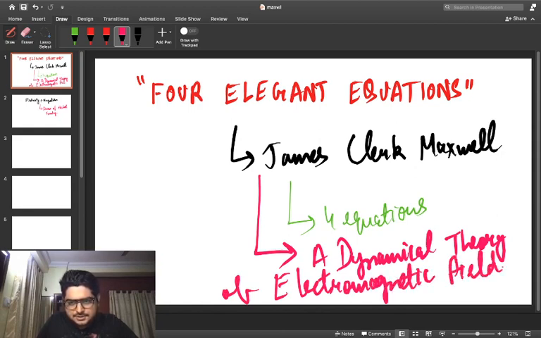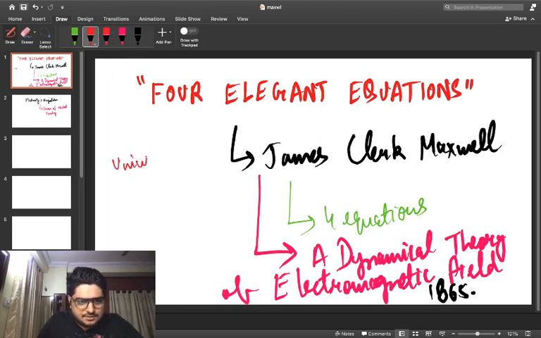So this was the journal in which James Clerk Maxwell published his four equations in the year 1865. He was already working at the University of Cambridge.